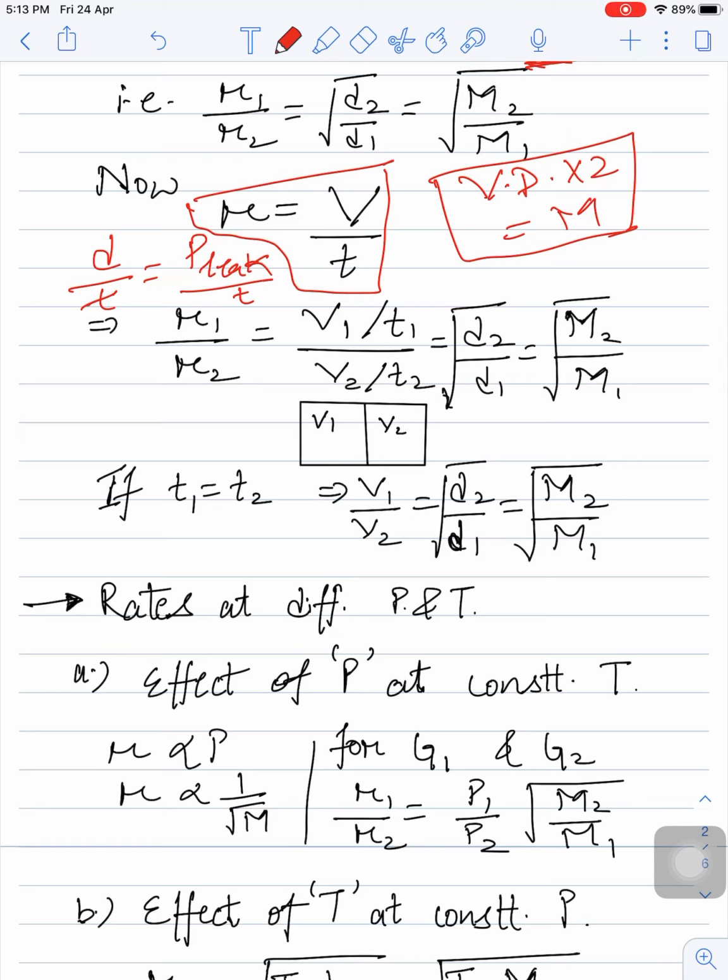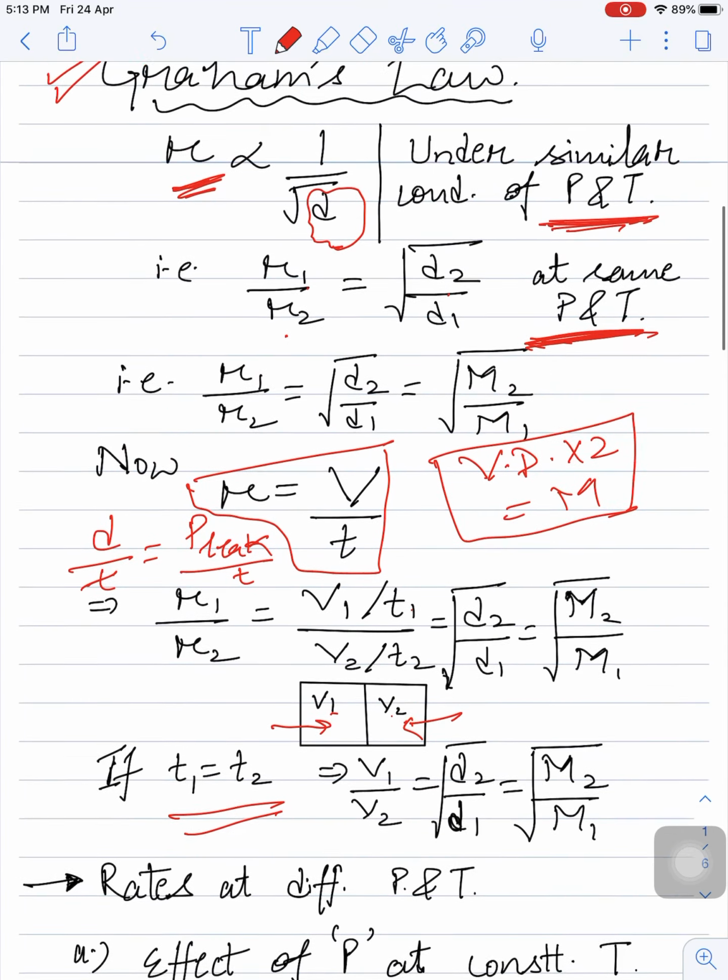So let us say if V1 and V2 are equal, we can directly compare the time. For example, the gases are being filled in two vessels of the same volume, so V1 equal to V2. Or let us say V1 and V2 are different but T1 and T2 are the same, so if T1 equals T2, then we will take directly V1 by V2.